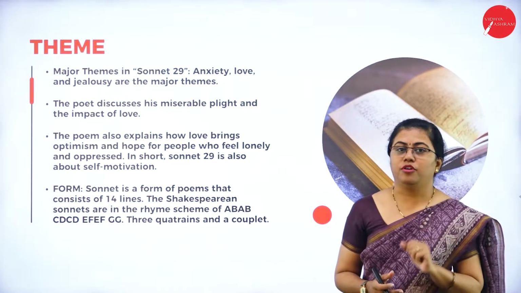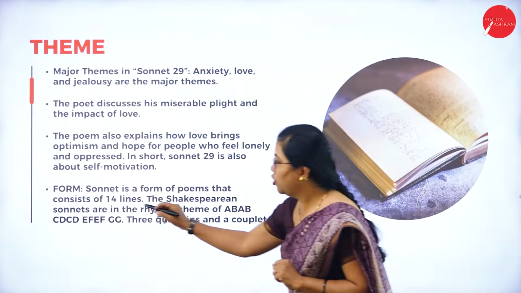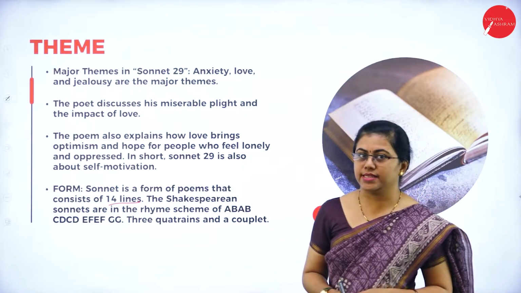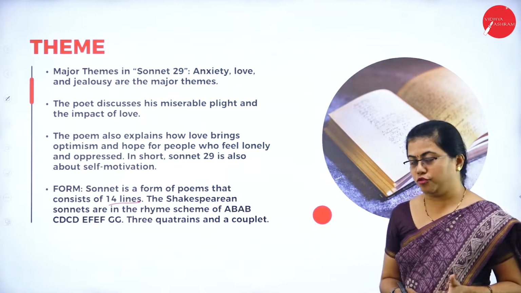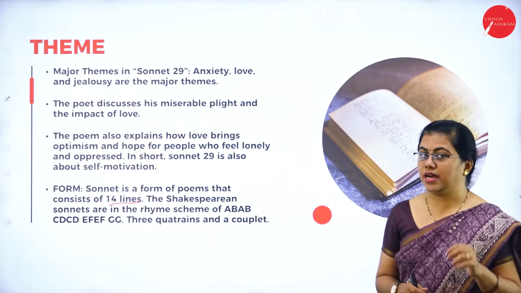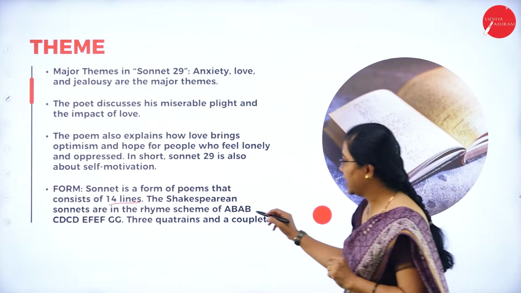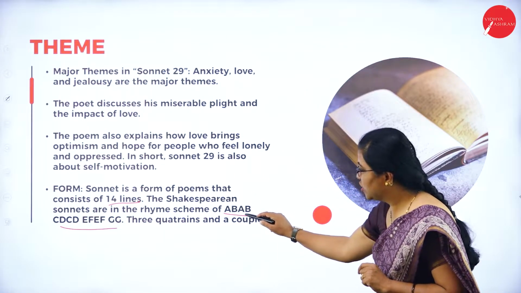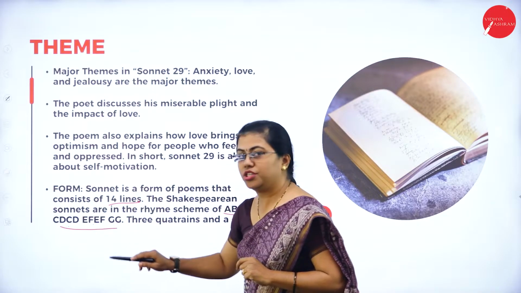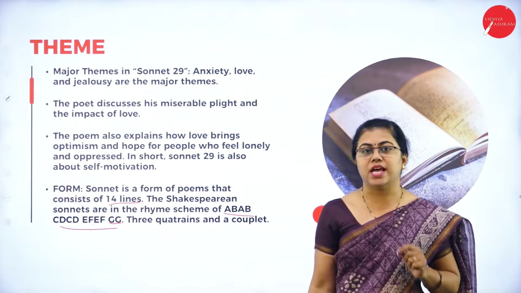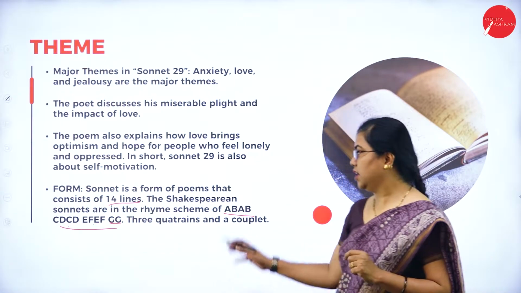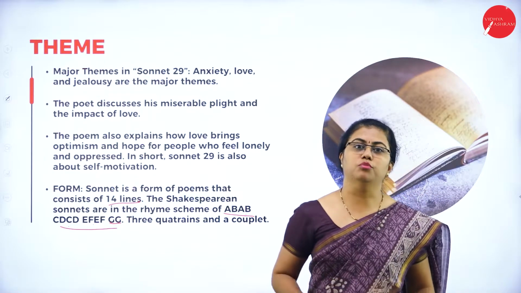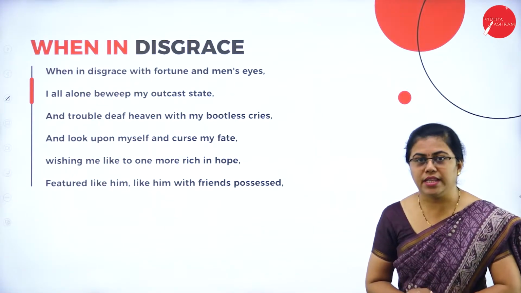This sonnet consists of 14 lines. You already know that a sonnet is a poem of 14 lines, and similarly here also it's a poem of 14 lines. The Shakespearean sonnets are usually rhythmic and have the rhyme scheme AB, AB, CD, CD, EF, EF and GG. So the first quatrain, second quatrain, third quatrain and the couplet. This is how the Shakespearean sonnet has its rhyme scheme. Let us now move forward to understand the summary of this poem.